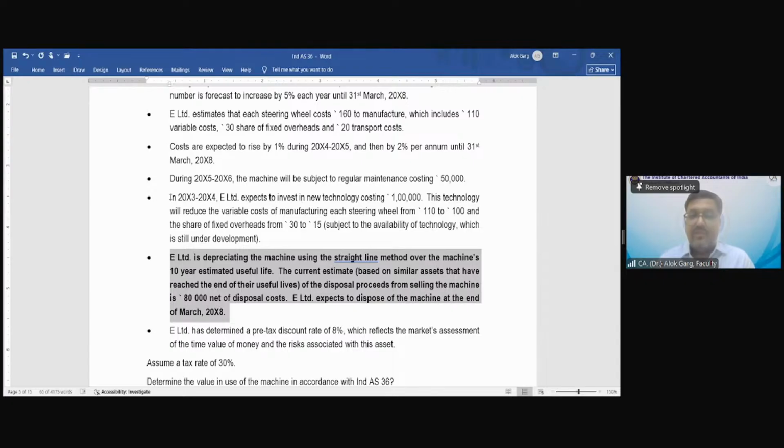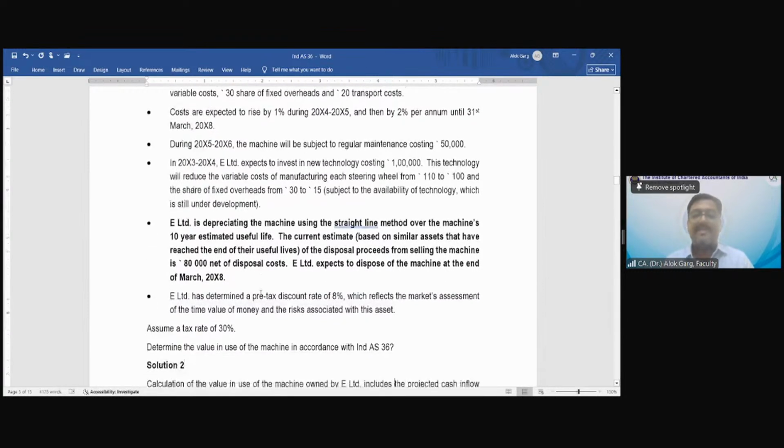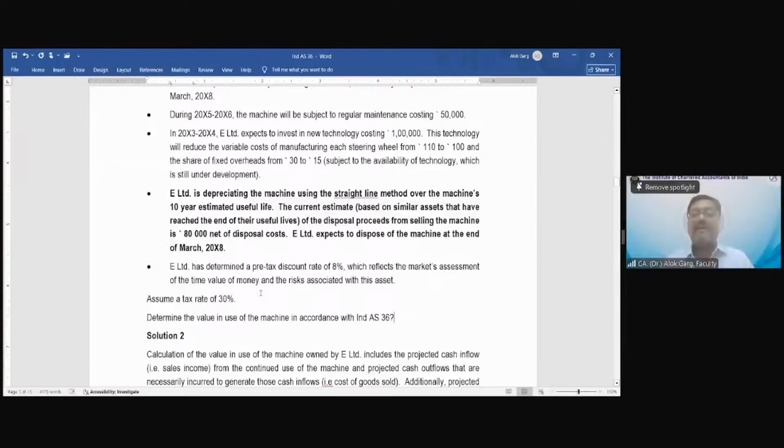This residual value is given on 31st March 2008 because the company is expecting that the asset will be disposed of by 2008. The company has determined a pre-tax discount rate of 8%, which reflects the market assessment of the time value of money and the risk associated with this asset. So the discount rate is also given. The tax rate is also given. You need to determine the value in use of the machine in accordance with Ind AS 36.